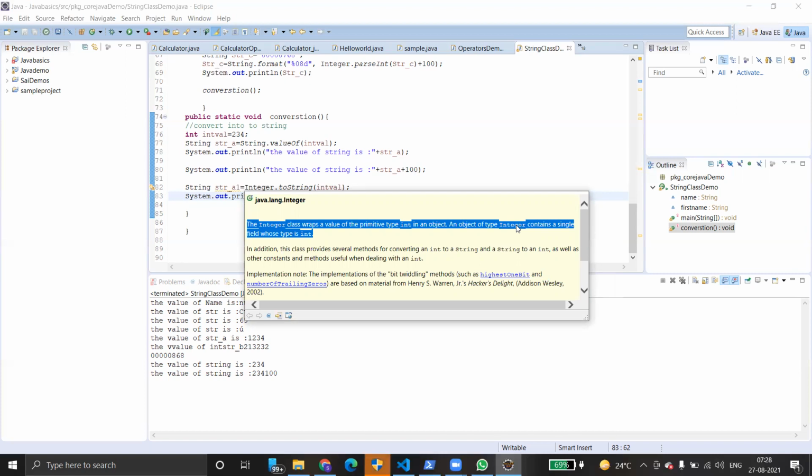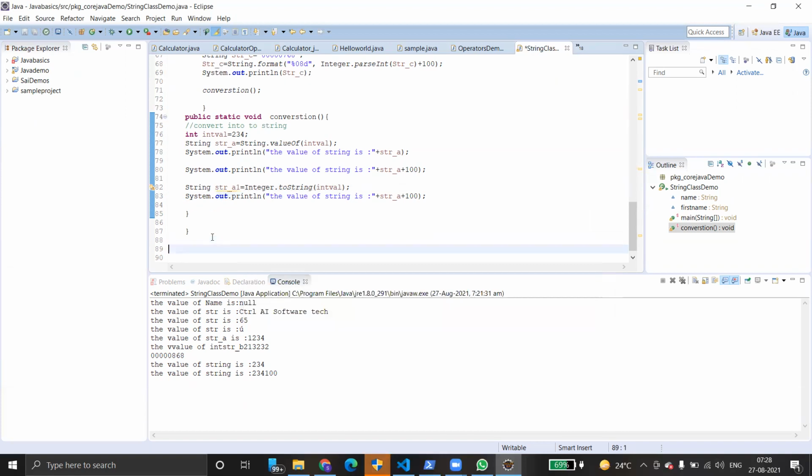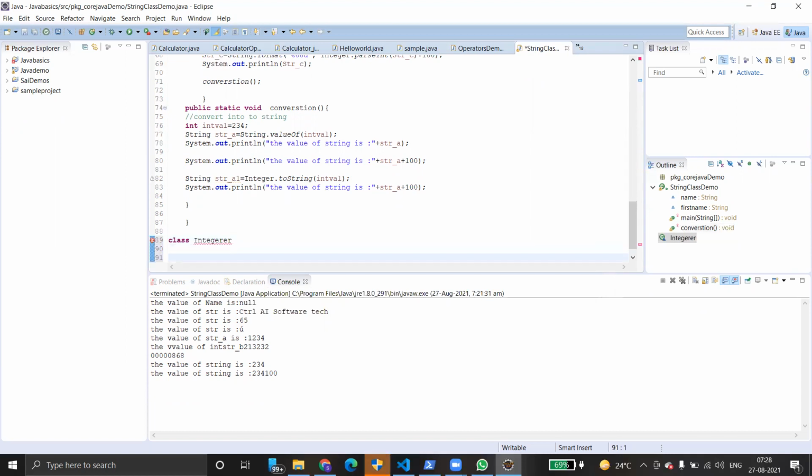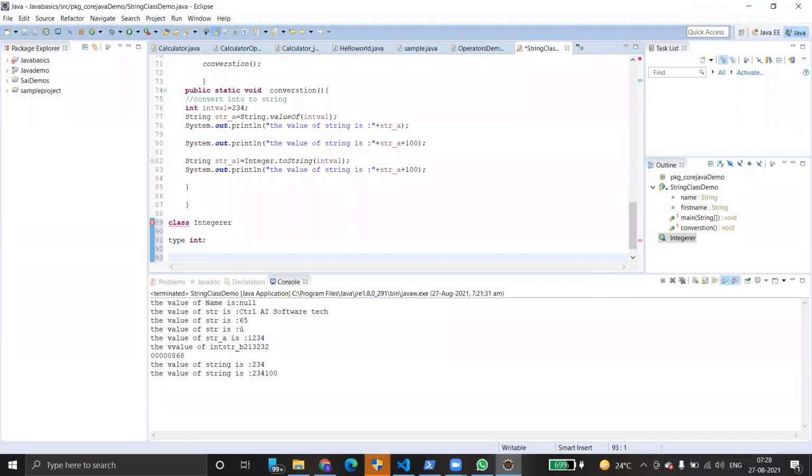Okay, wrapper class. So inside the Java code, how does it look? The class Integer, and here the type is int, like this, opened and closed. This is how it looks inside the Java code. That means int is a type, simply wrapped by the class called Integer. Inside this Integer, again, we have so many methods.